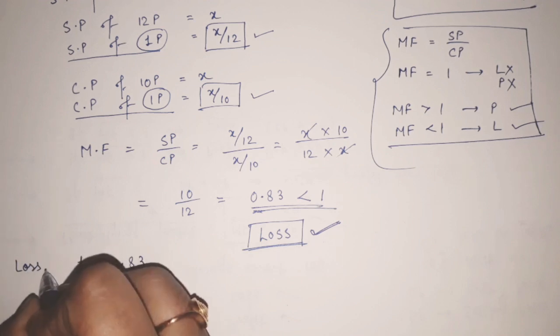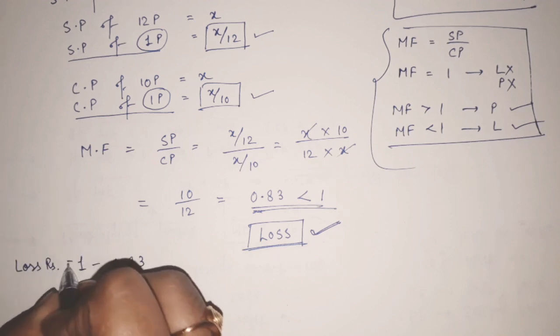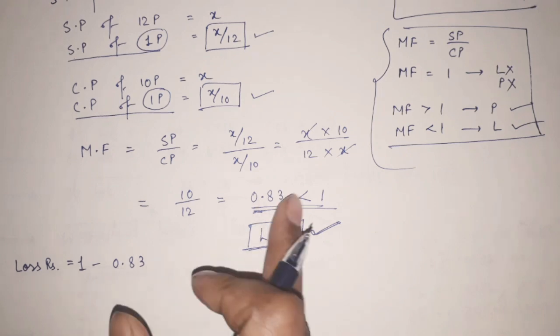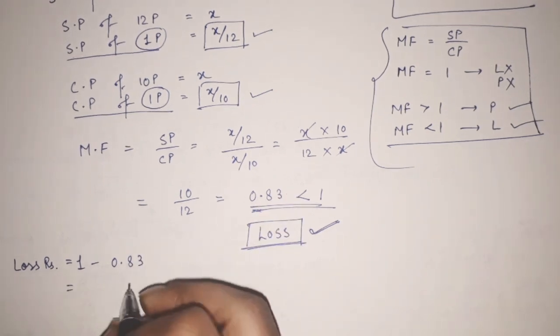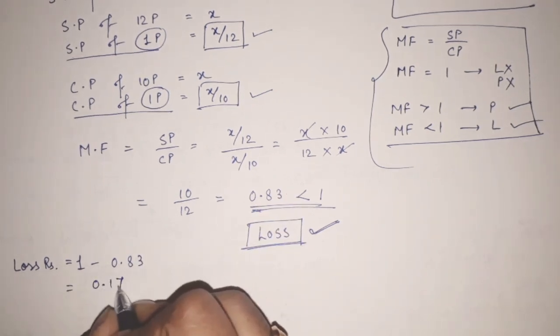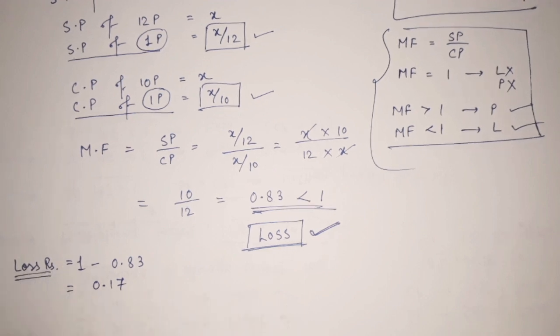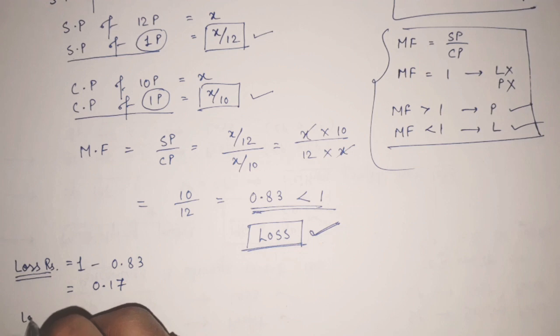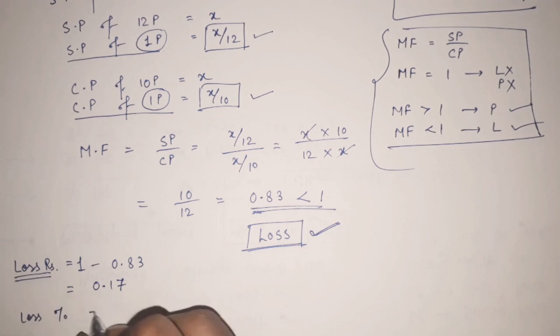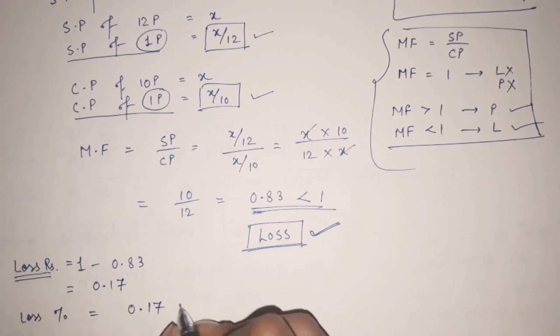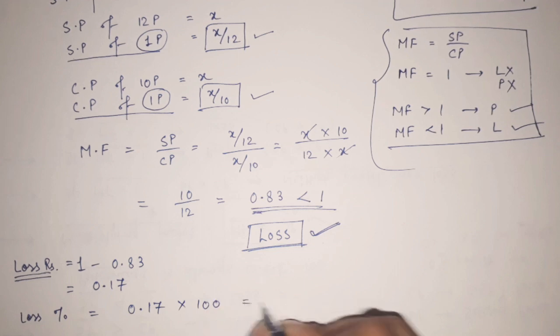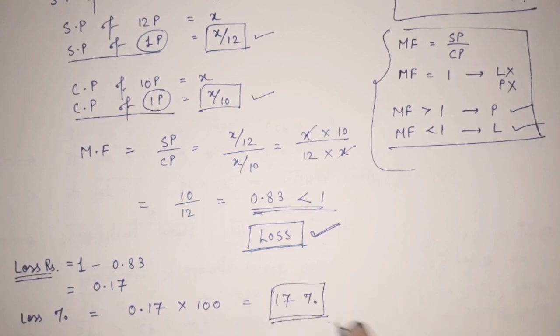Loss in rupees equals 1 minus this MF, so it is equal to 0.17. So 0.17 rupees is my loss. Now I want the loss in percentage. So simple, 0.17 into 100, that is equal to 17%. So this deal is of 17% loss.